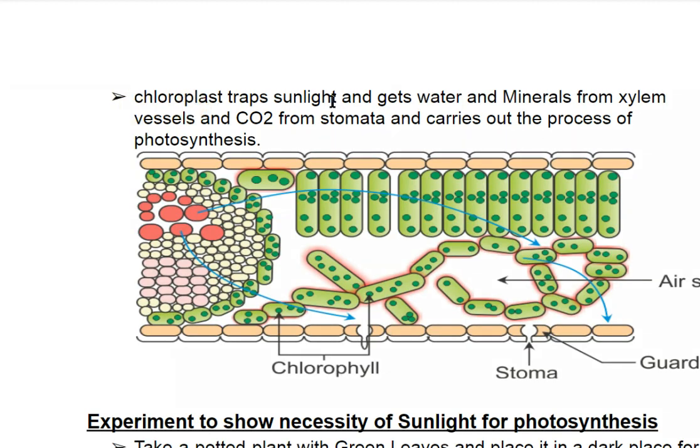So the chloroplast traps sunlight, gets water and minerals from the xylem vessel and CO2 from the stomata, and carries out the process of photosynthesis. As you can see in the diagram of the leaf, you can understand it easily.